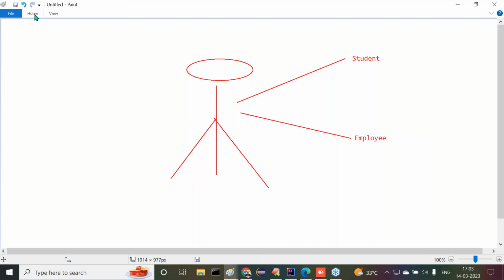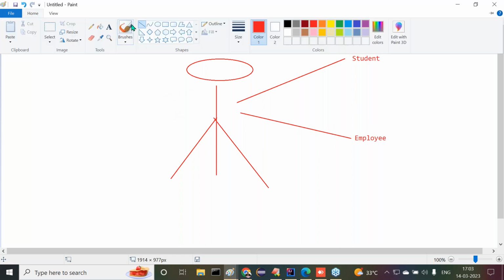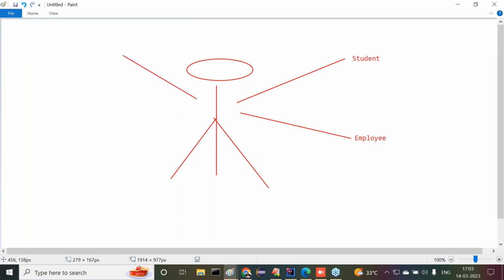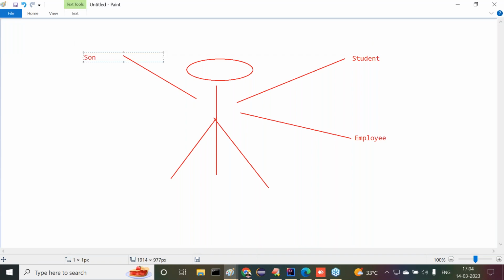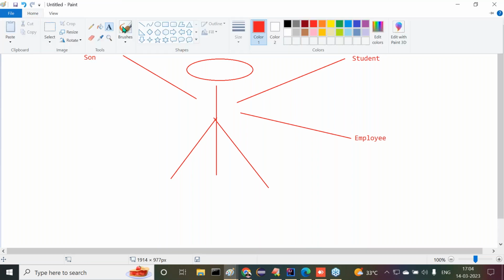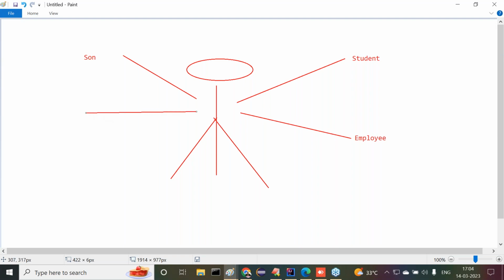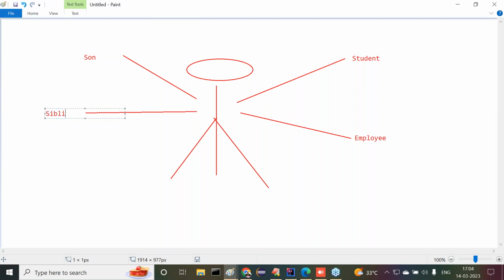Okay. For example, these are the professional points I'm telling you. But apart from this, if we take somewhat extra lines, you are a son to your parents. You have separate responsibilities as the son. Am I right or not? Another thing is your sibling, that means a brother to your sisters and brothers.